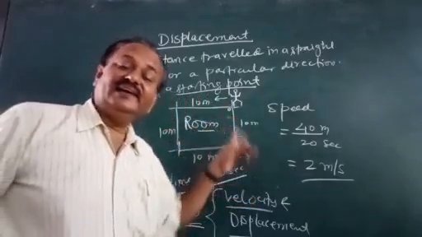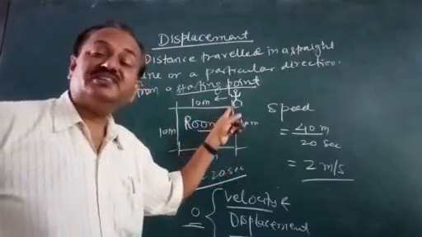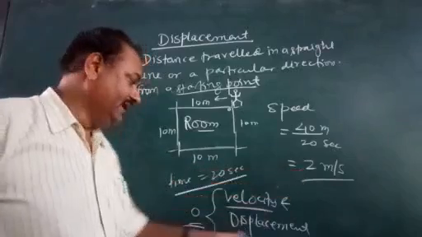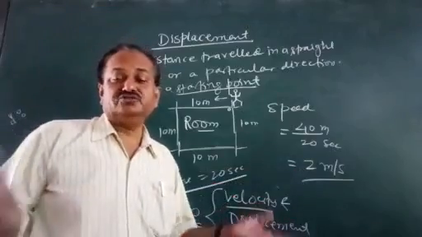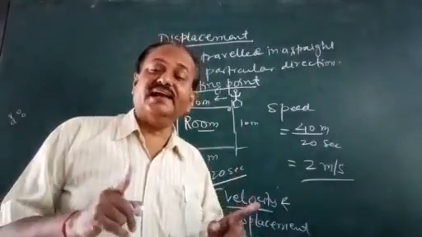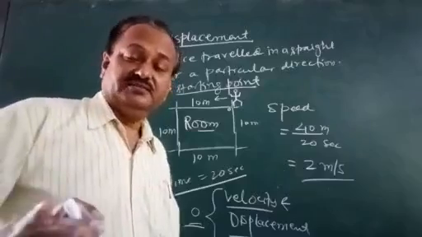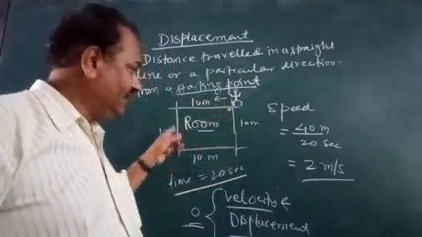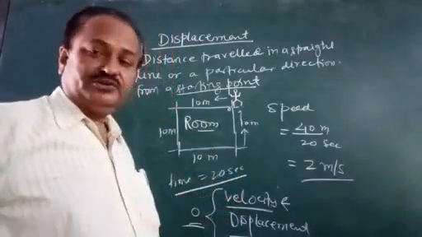Initially it has direction, but later on it comes to the same point. So in this condition there is no velocity, no displacement, because both are related to direction. Once again I am repeating, velocity and displacement will be 0 in this case because both are related to direction.